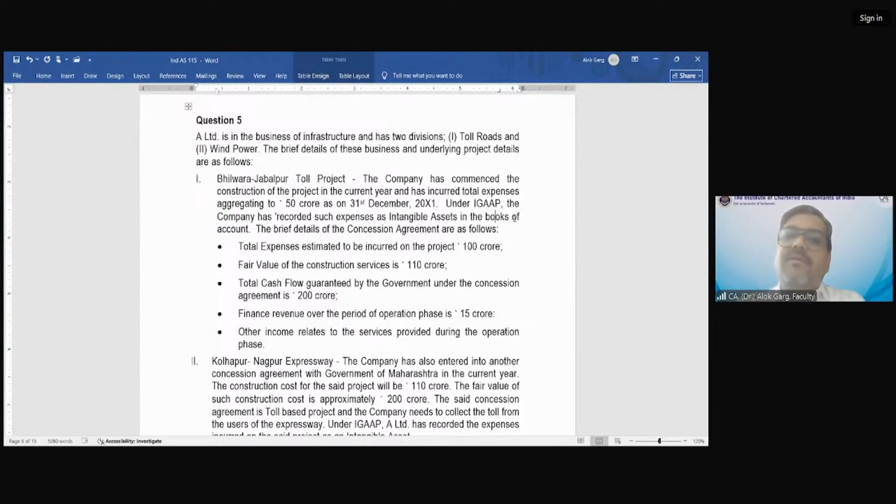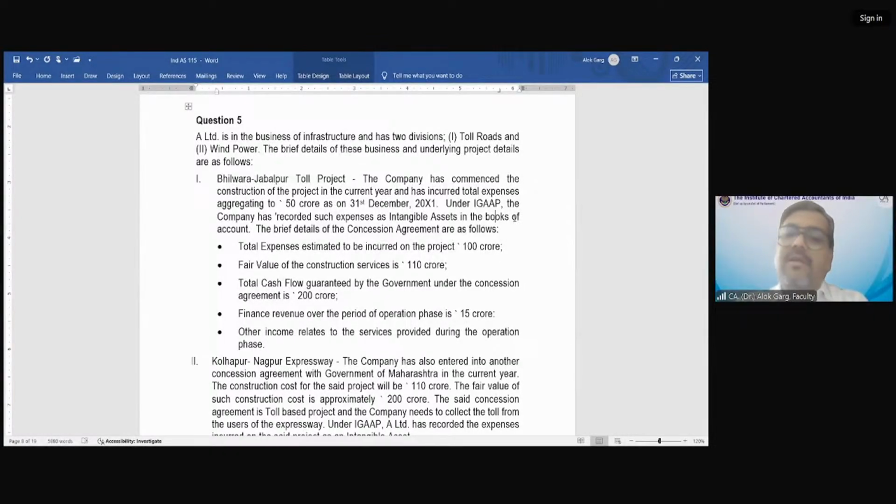Number one, where the government is giving a contractual right to receive cash. What is meant by that? For example, the government is saying that we will pay you 1 lakh rupees for every day at the toll plaza. We are guaranteeing you that you will be able to receive toll tax of 1 lakh rupees every day.